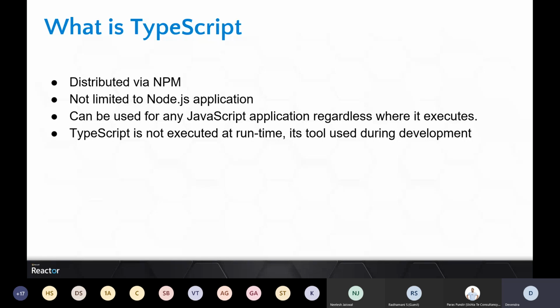If you are running some application on your machine, then your JavaScript will be executed, right? And that's where you need some tooling to make your debugging easy with TypeScript. We will cover that.